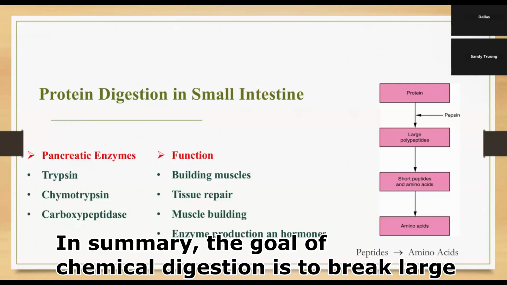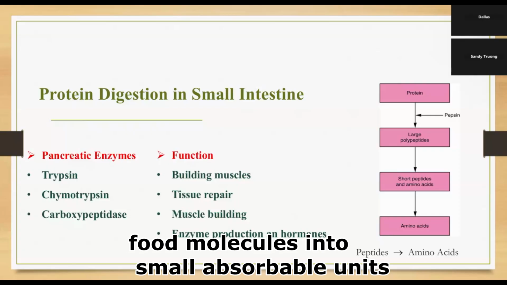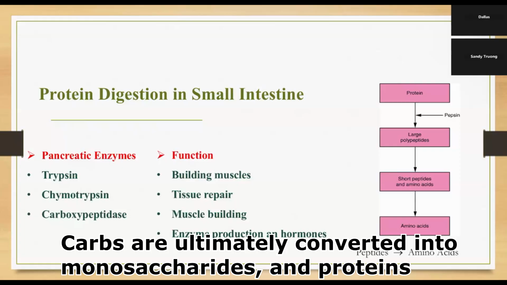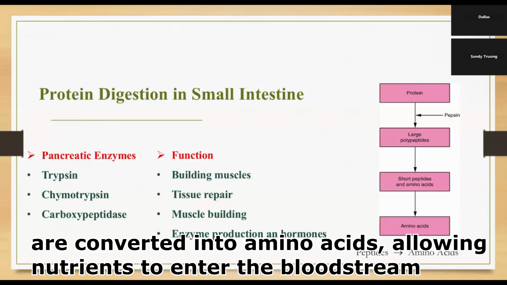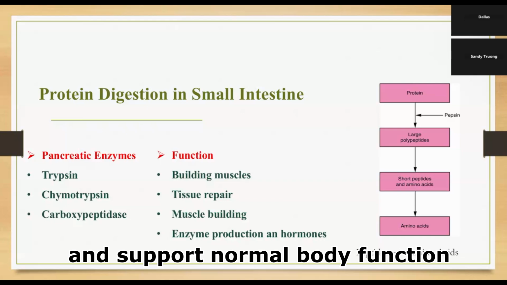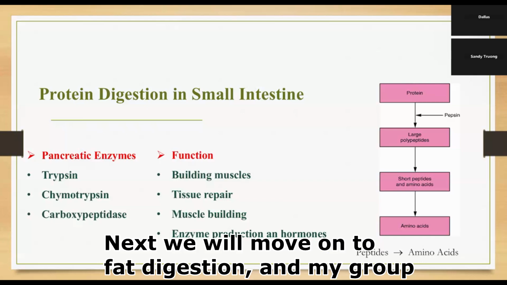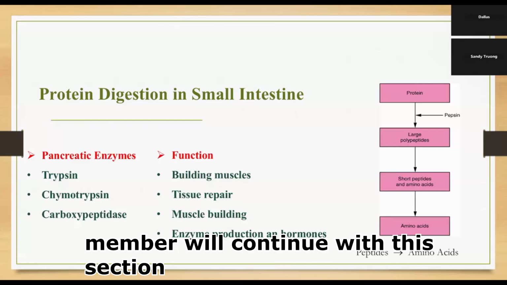In summary, the goal of chemical digestion is to break large food molecules into small absorbable units. Carbohydrates are ultimately converted into monosaccharides and proteins are converted into amino acids, allowing nutrients to enter the bloodstream and support normal body function. Next, we will move on to fat digestion, and my group member will continue this section.